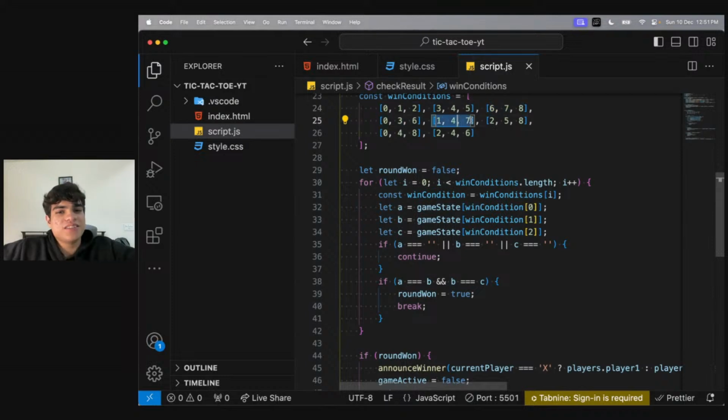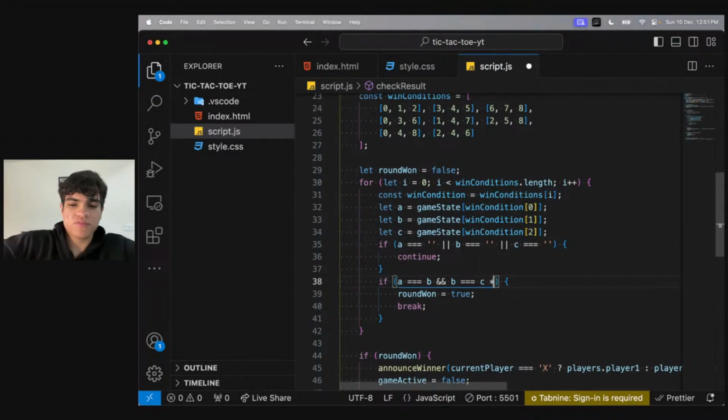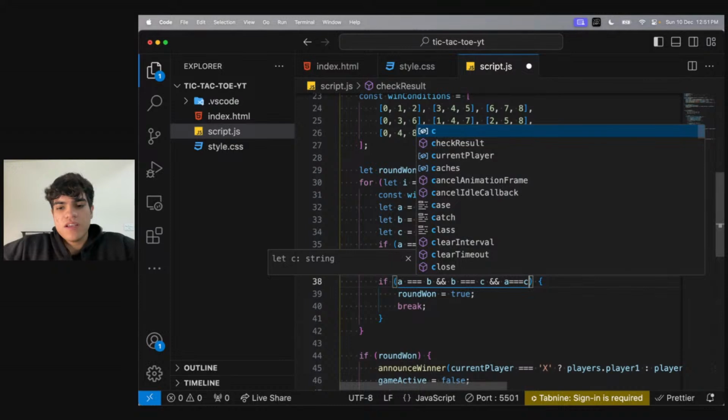Do you guys see this? So basically, we'll just say that if A is equal to B and B is equal to C, that means A is equal to C as well, right? So I don't technically need to say this, right?